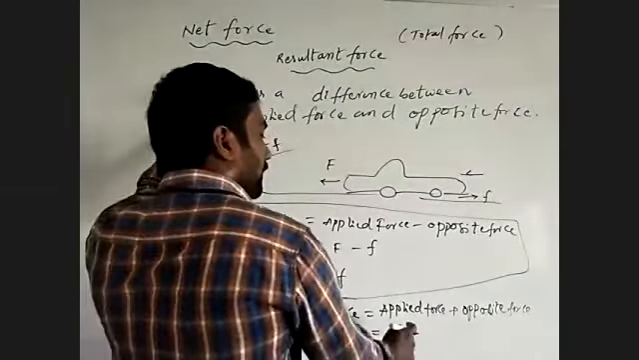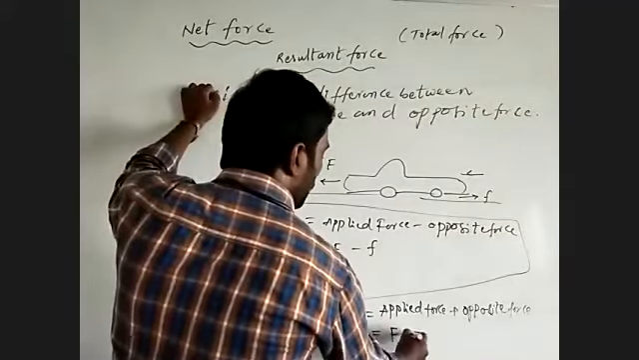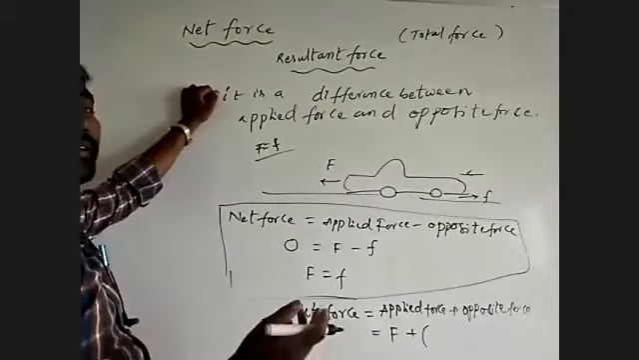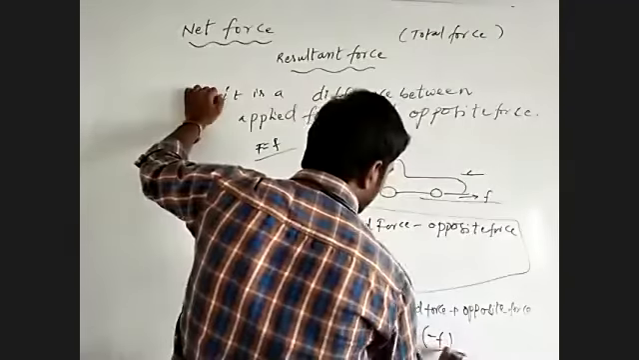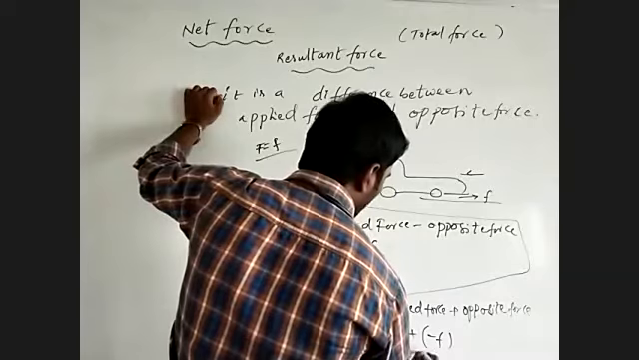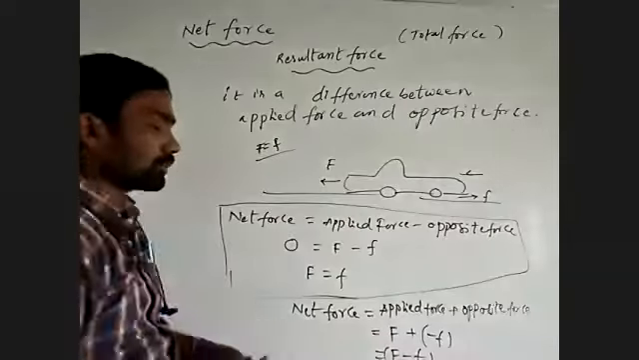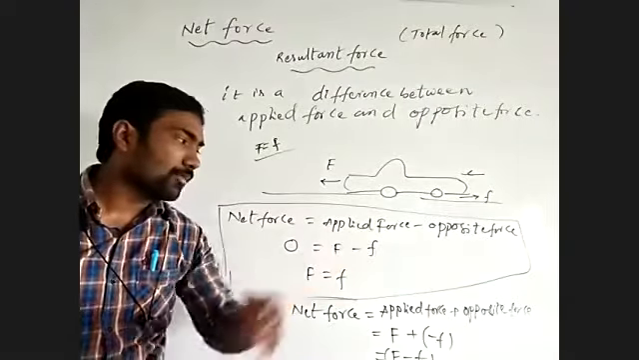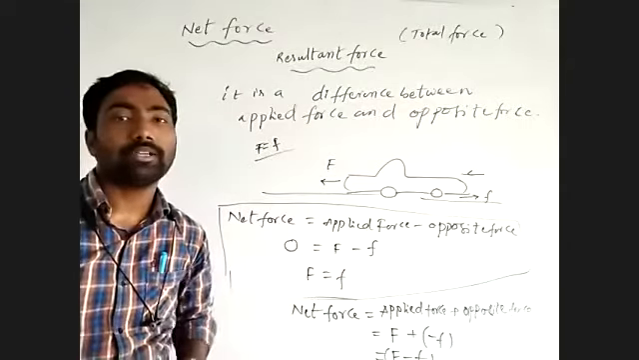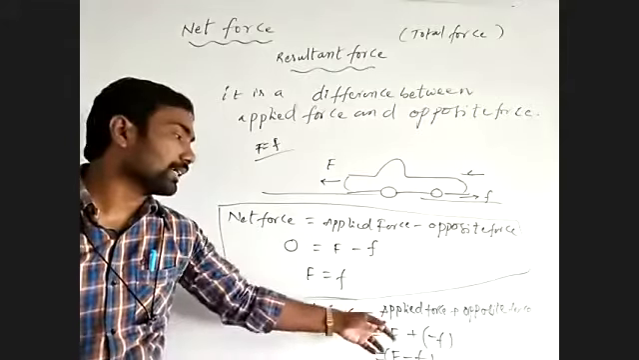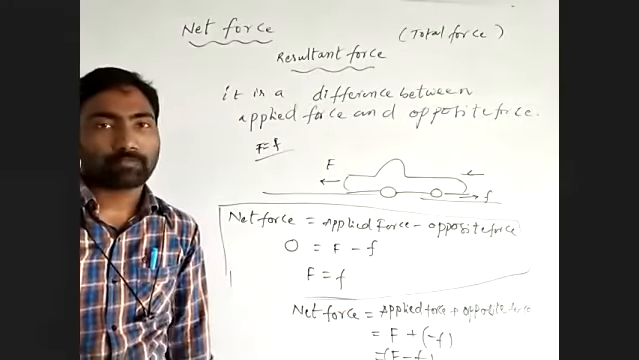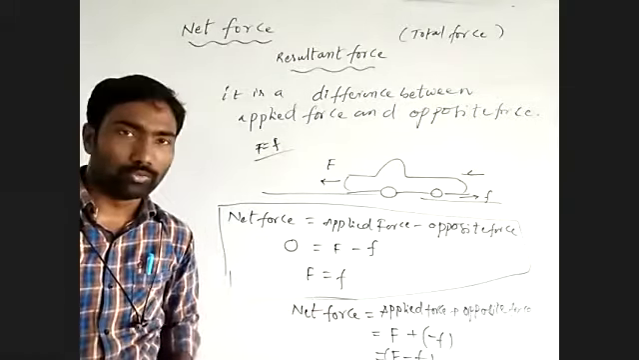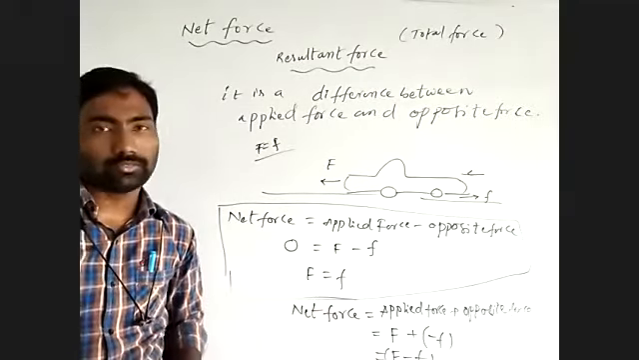By that, what happened? Applied force is capital F plus opposite force. Opposite force means it requires the opposite sign, minus f. By that, what you are getting is applied force minus opposite force. Net force means the sum of all forces acting on a body, based on their directions, which we must recognize. Understand? By that resultant, the body will try to move.